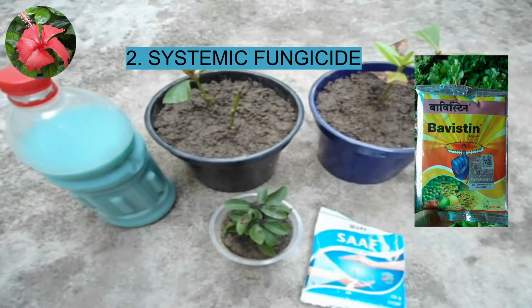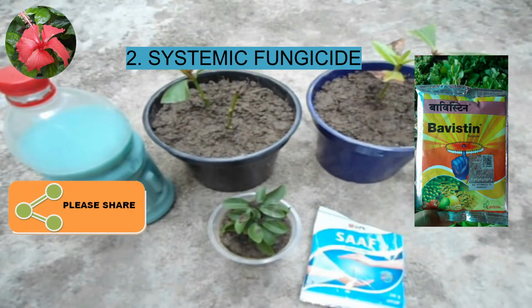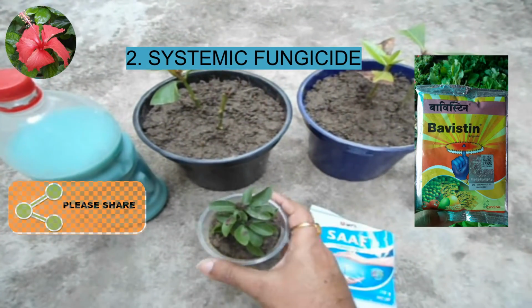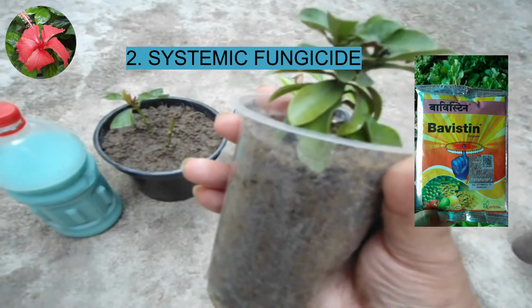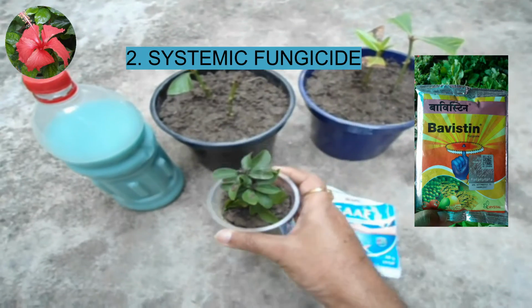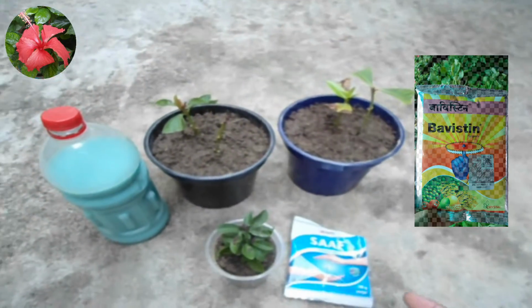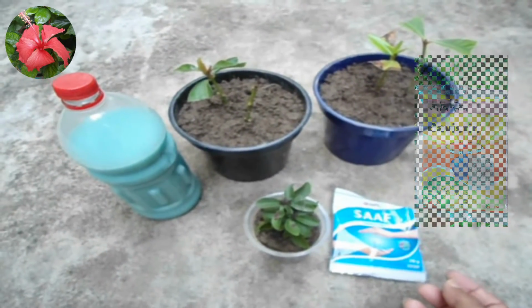This fungicide is used when the plant is already attacked by fungus. As this fungicide penetrates the plant's internal system and has no risk of washing away with water, it is a very good option in the rainy season.